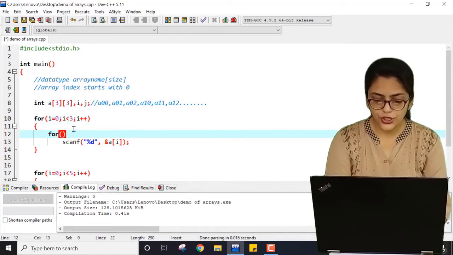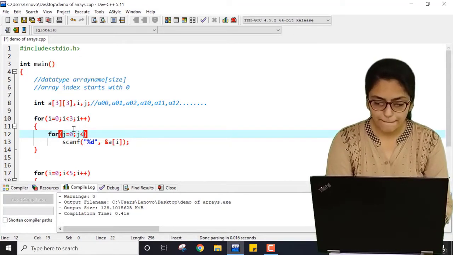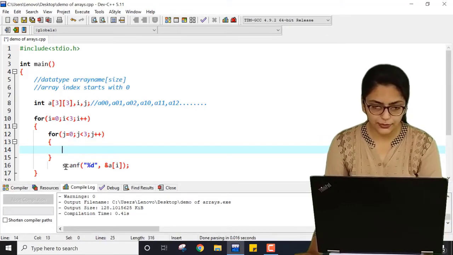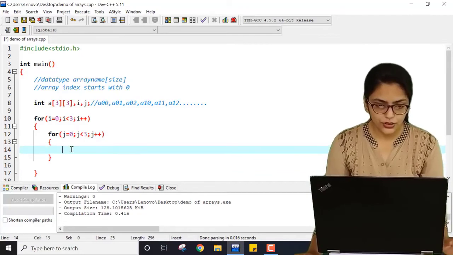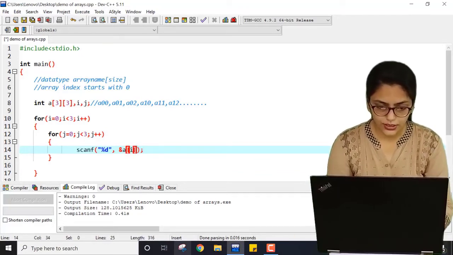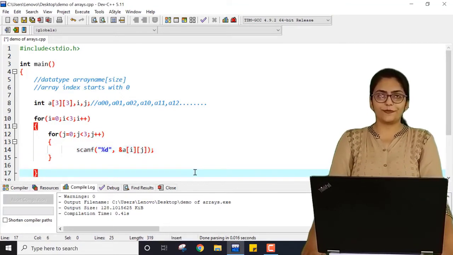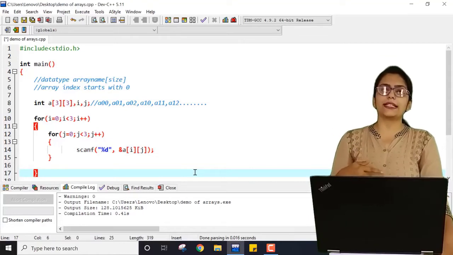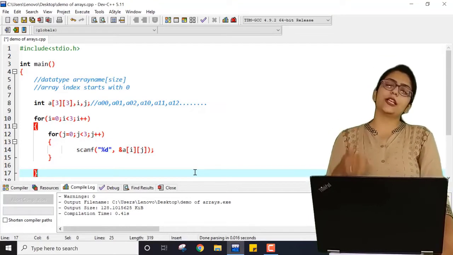So for j equal to 0, j less than 3, j plus plus. And this scanf must be inside of this, and here I have to write j. Do you understand this logic or not? For i equal to 0, the inner loop will execute 3 times: for j equal to 0, j equal to 1, j equal to 2.